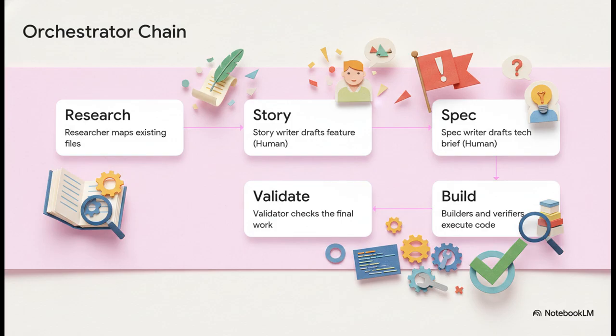First, it tells the researcher to read the files. Then, it tells the story writer to draft up the feature. But pay attention to steps 2 and 3 here. The orchestrator specifically pauses so your human judgment can step in. You approve the story, you catch any architectural red flags in the spec, and only then do you let the builders loose to do their thing.